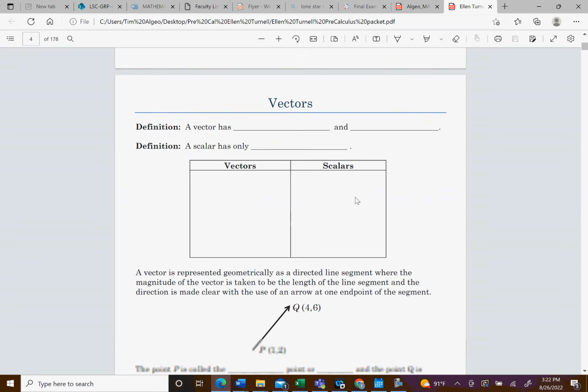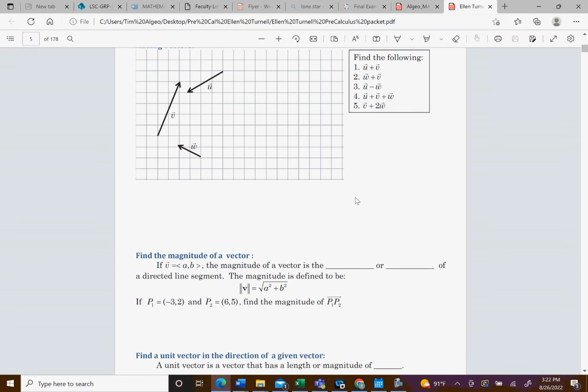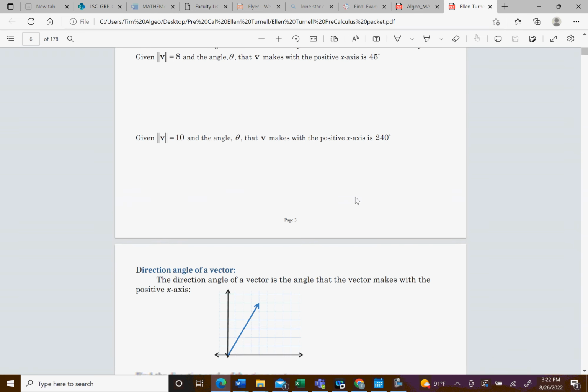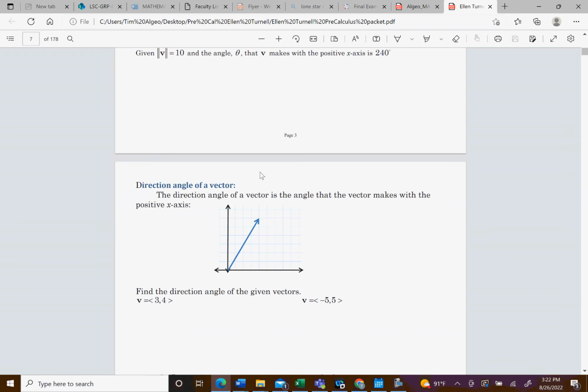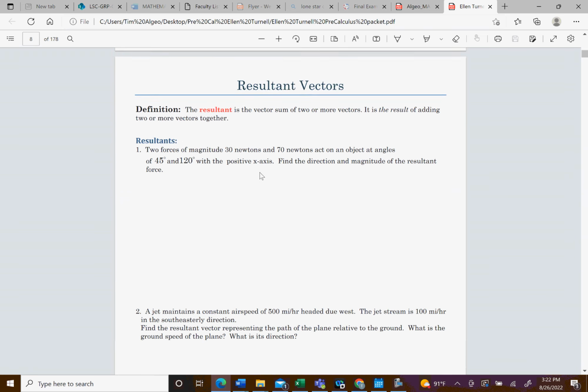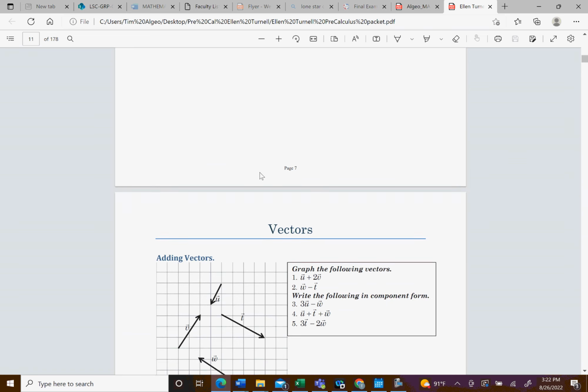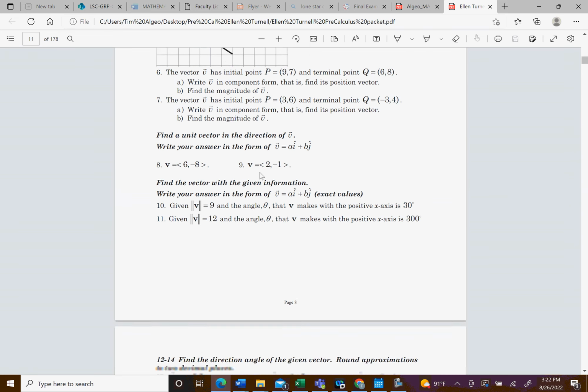So you have these basically guided notes, and there are going to be videos with them, and I'll show you where to find the videos in a moment. And so you get lots of practice. And then, as you scroll down, vectors.